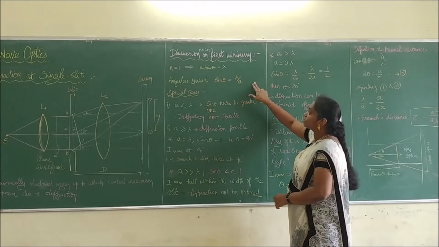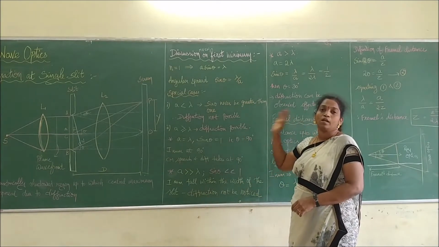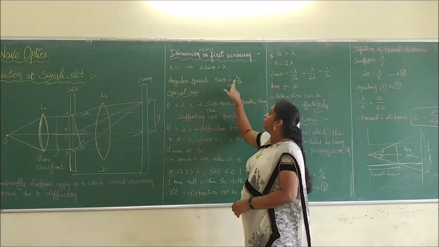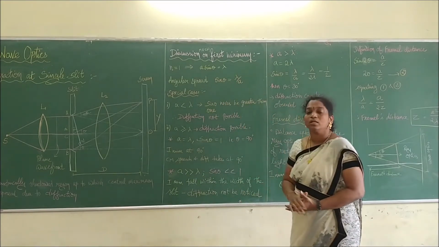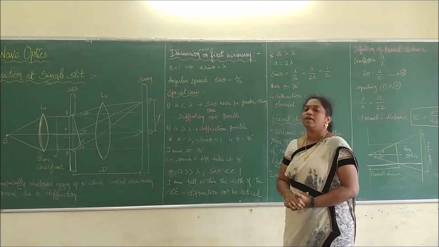With the help of these conditions, we are going to discuss various special conditions to see at what conditions the diffraction is going to take place. First, when a is less than lambda, what is a? a is the width of the slit, and lambda is the wavelength of light.